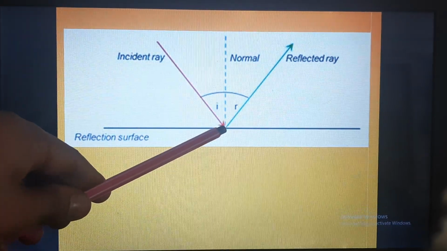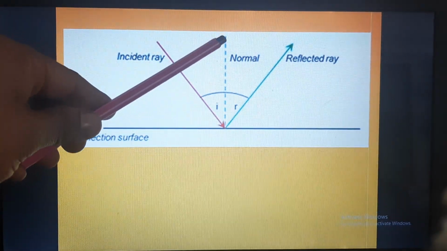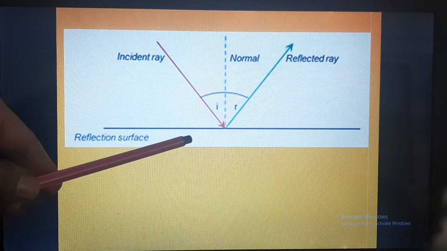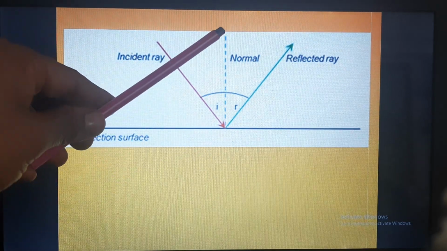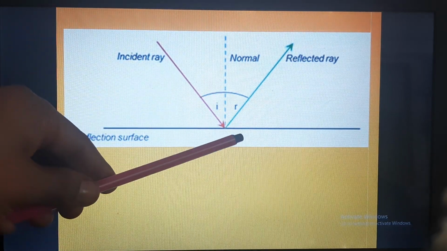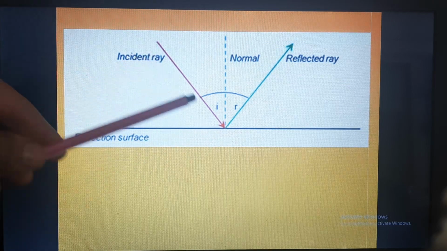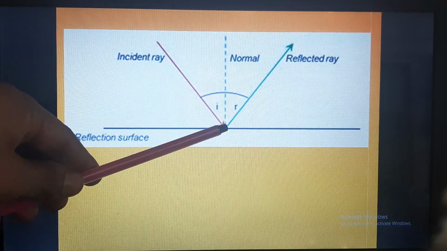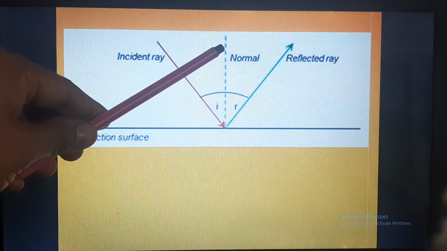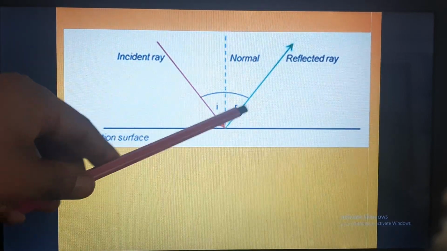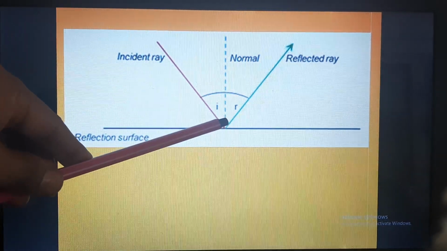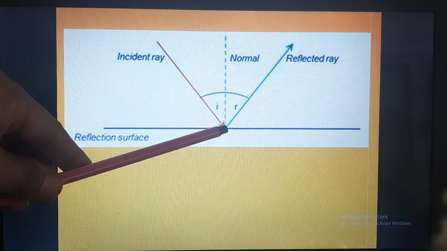At the point of incidence we have drawn one line which is at 90 degrees to the reflecting surface. This line is called normal, and it is an imaginary line. Incident ray is real, reflected ray is real, but this normal is an imaginary line.